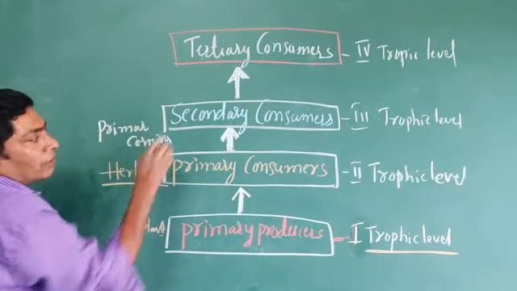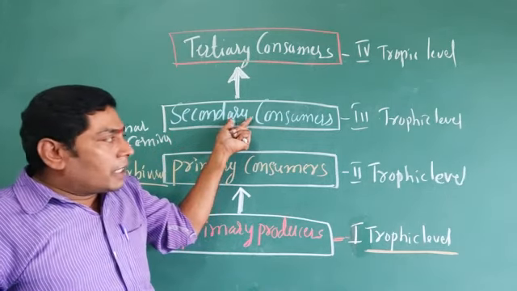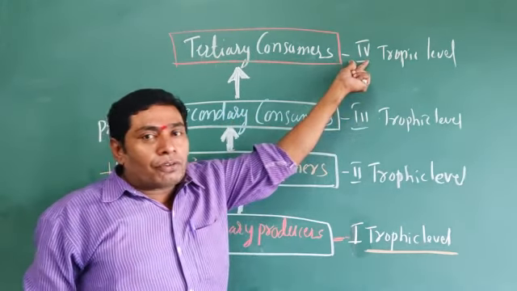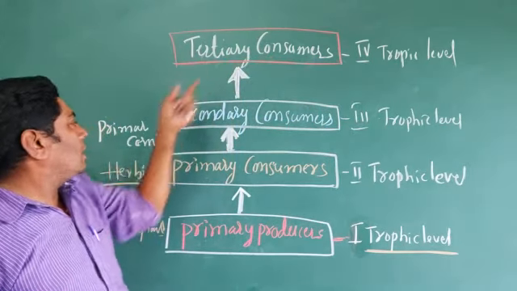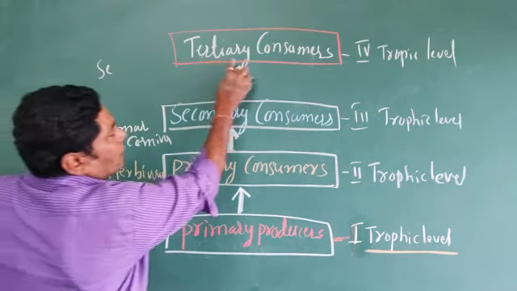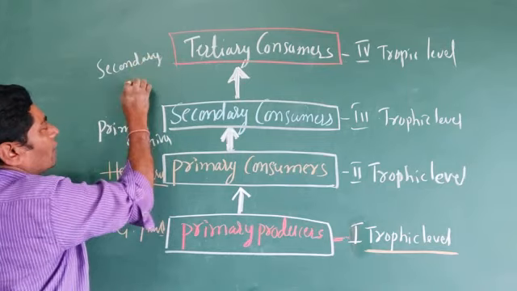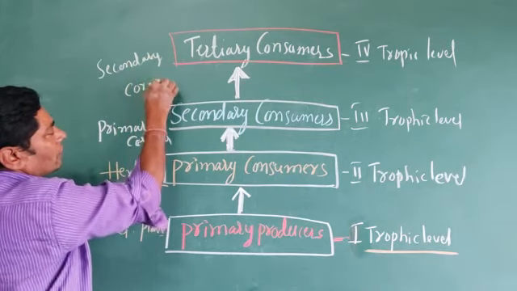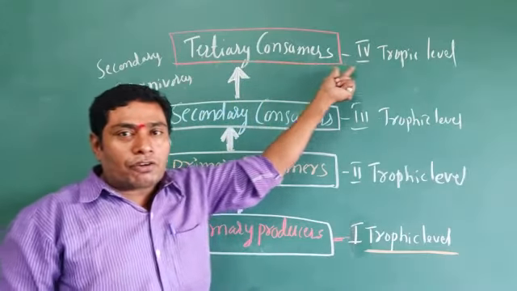carnivores. So the energy can be transmitted from the third trophic level to the fourth trophic level, which is known as tertiary carnivores. Here, the secondary carnivores are known as tertiary consumers. It is the fourth trophic level.